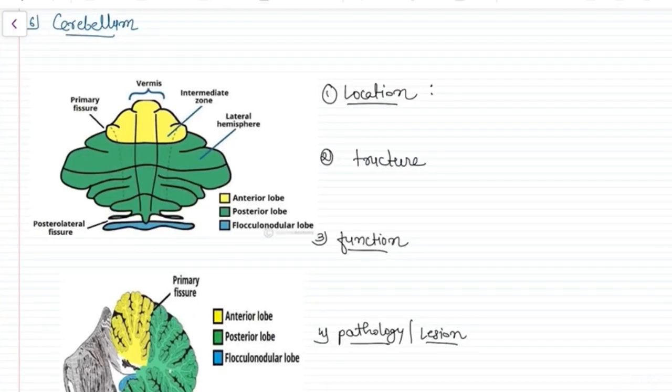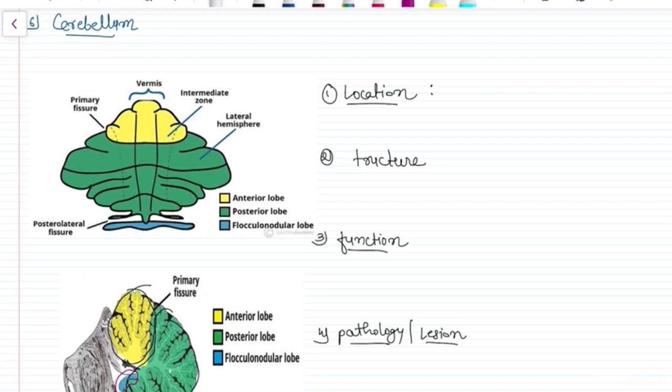Let's talk about cerebellum. Cerebellum is the most important part of the central nervous system as far as the motor system is concerned. It is situated in the cerebellar fossa of the occipital bone, right? It has got three lobes. One is the anterior lobe, second is the posterior lobe, and the third one is the flocculonodular lobe. Each lobe has a different function.